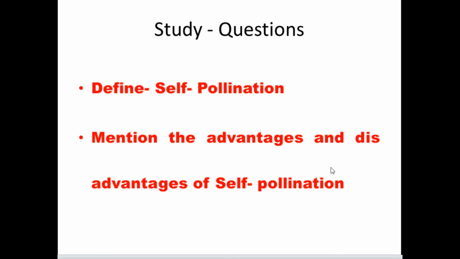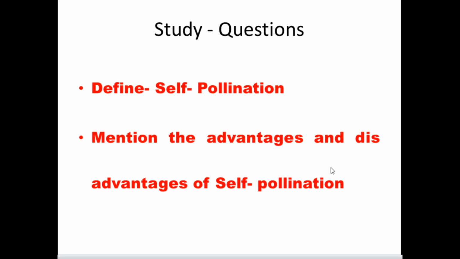Study questions. From this video we should know what self-pollination is, and be able to mention the advantages and disadvantages of self-pollination, otherwise the merits and demerits of self-pollination.